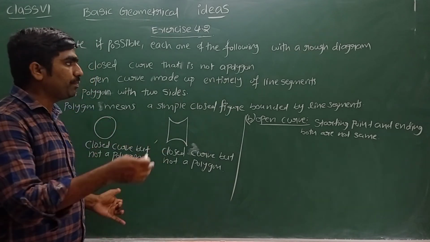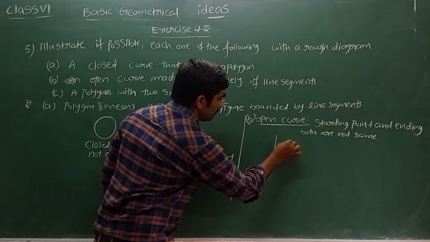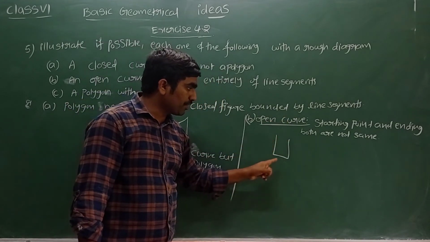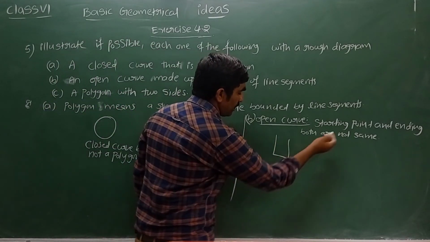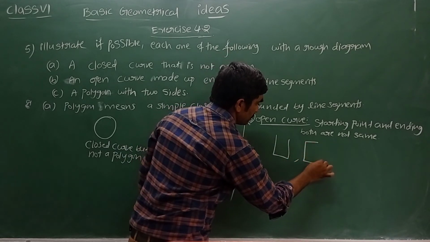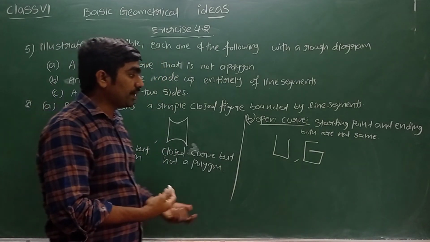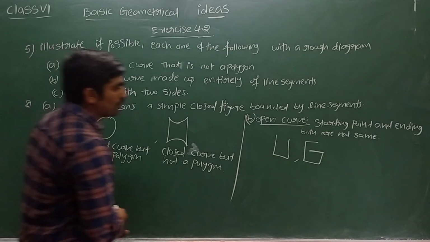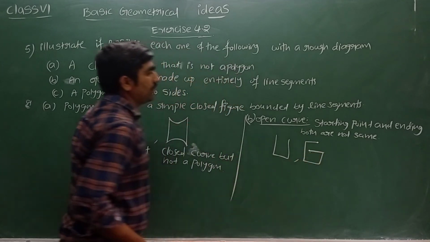It should be bounded by only line segments. Let me draw and see. Yes, it is an open curve, and it is bounded completely by line segments. You can draw a figure like this. It is an open curve and also bounded by line segments. Why is it an open curve? Because the starting point and ending point are not the same.